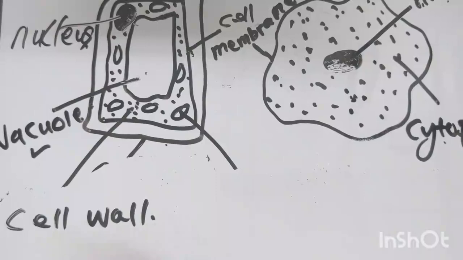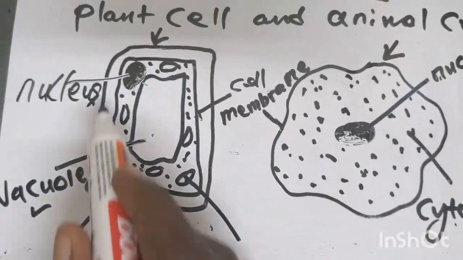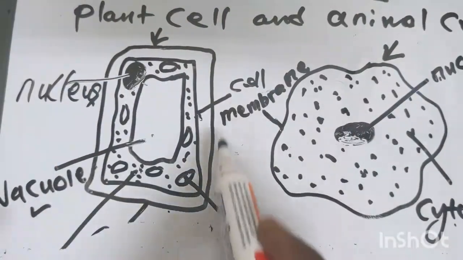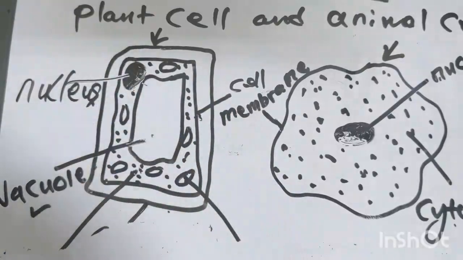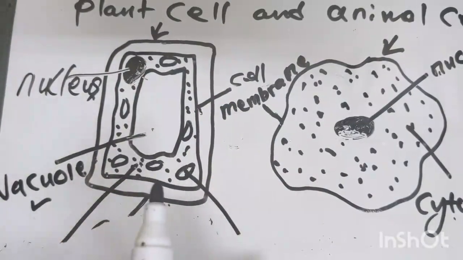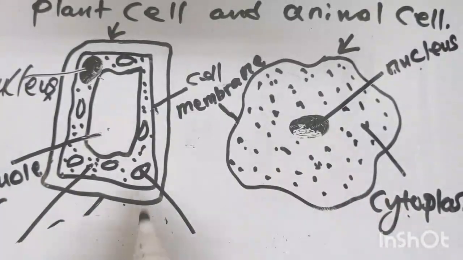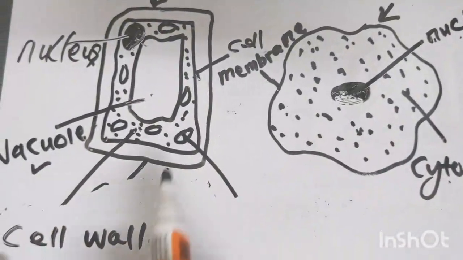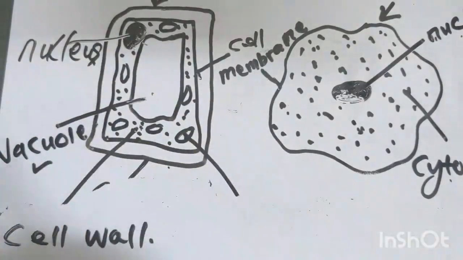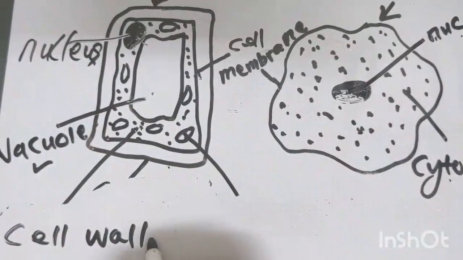If you look at this plant cell here, it looks four-cornered and very strong like that, so the cell wall gives the cell a shape. That is what it does.